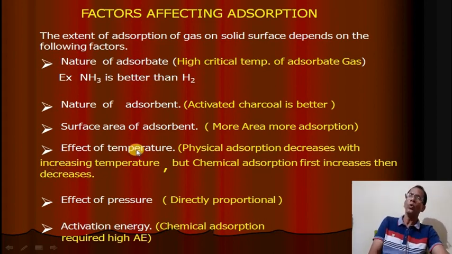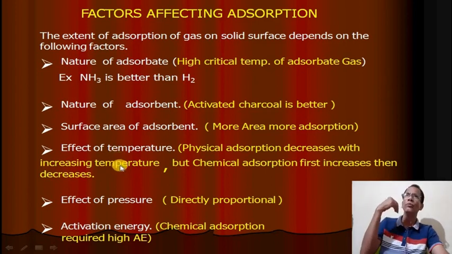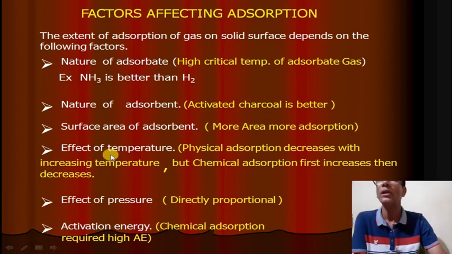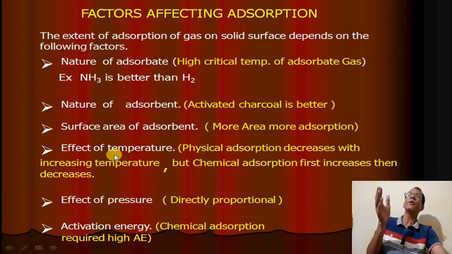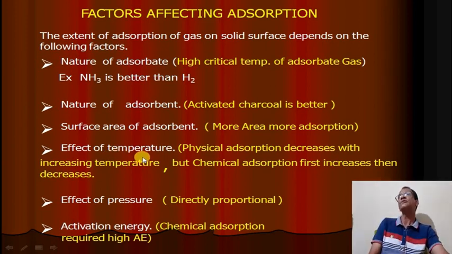Then temperature. We know temperature decreases physical adsorption, because when we increase the temperature, the adsorbate molecules are removed from the surface of the adsorbent, which is called desorption. The removal of adsorbate from the surface of adsorbent is called desorption. By increasing temperature, the physical adsorption decreases.